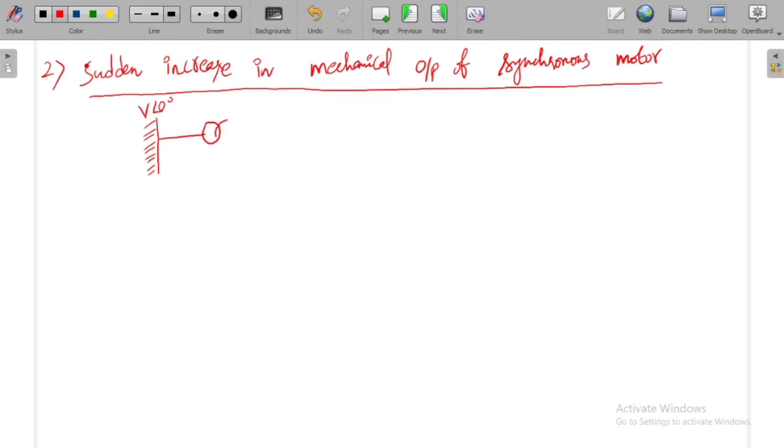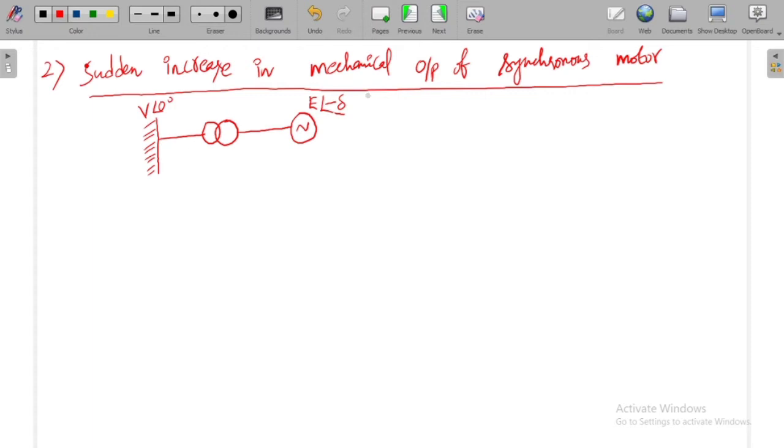It is connected through a transformer, and it is connected to a motor, right? So it is connected to the motor which has the electrical input. Let us consider the motor angle as E at an angle minus delta.